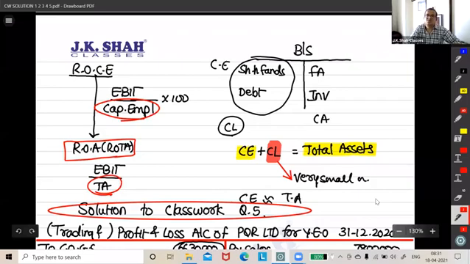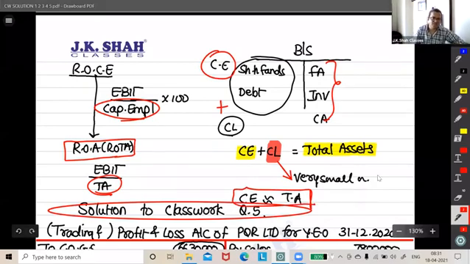I just showed you that in the balance sheet, this is my capital employed, current liabilities, and these are my total assets. It means capital employed plus current liabilities gives me total assets. But in general, current liability is a comparatively negligible part. So roughly, capital employed will be as good as total assets.